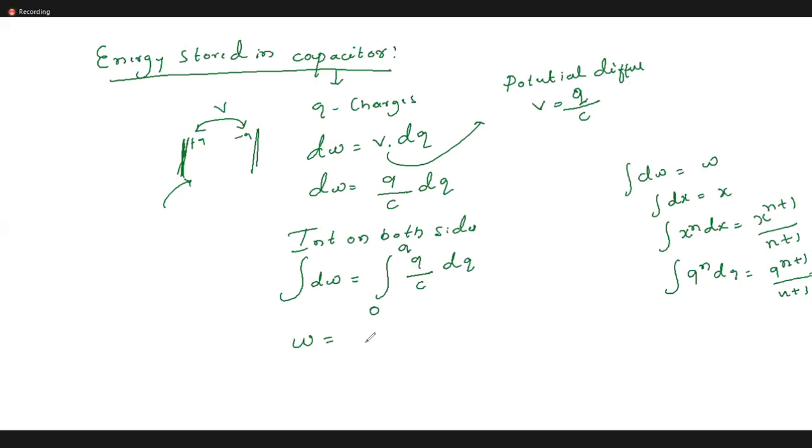Then W is equal to, taking 1 by C as common, 1 by C times the integration of q dq from 0 to Q, that is q power 1 dq. Now apply the formula: q power 1 plus 1 divided by 1 plus 1, that is q square by 2. Then W is equal to 1 by C into Q square by 2.